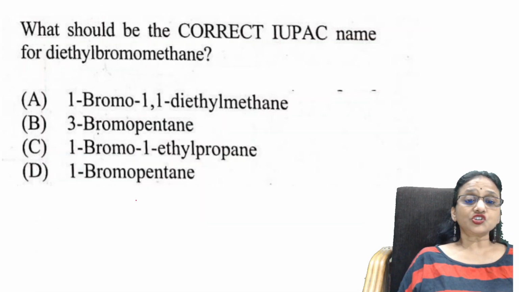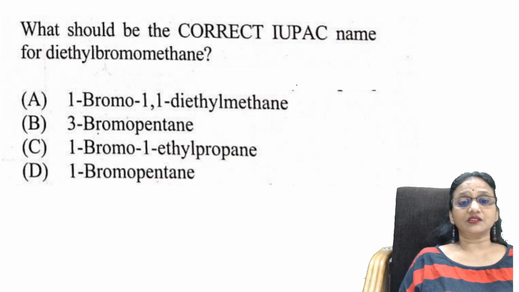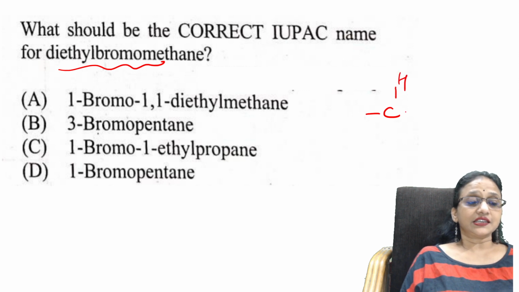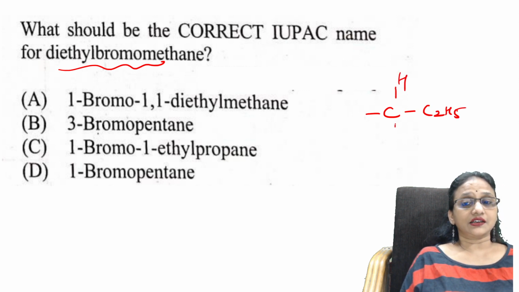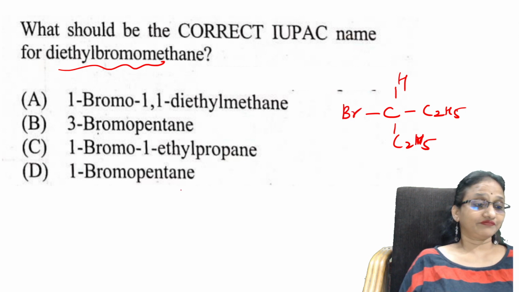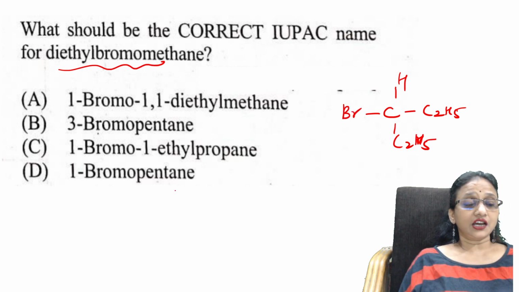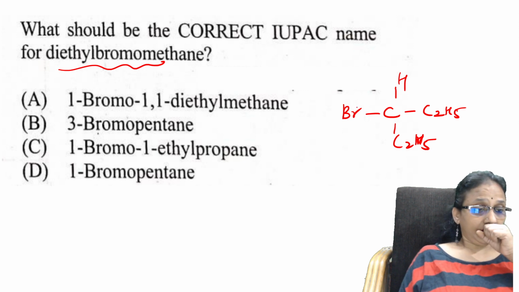See here. What should be the correct IUPAC name of diethyl bromomethane? Okay. They've given the structure. Let's write that. This is diethyl, bromomethane. Now check, students. How should I number it? Yes. You have to start numbering from here.